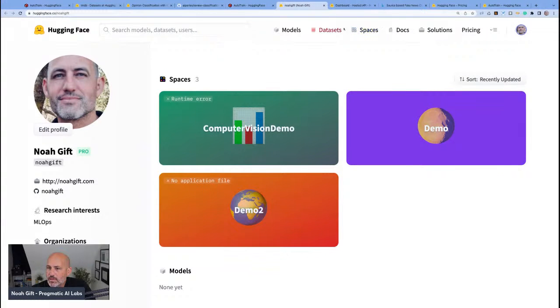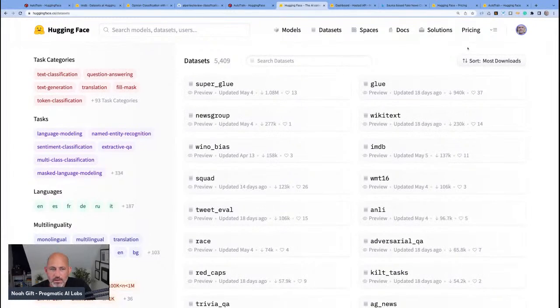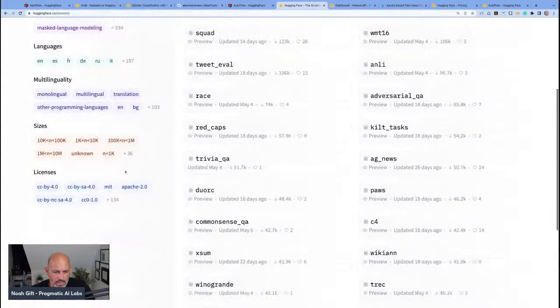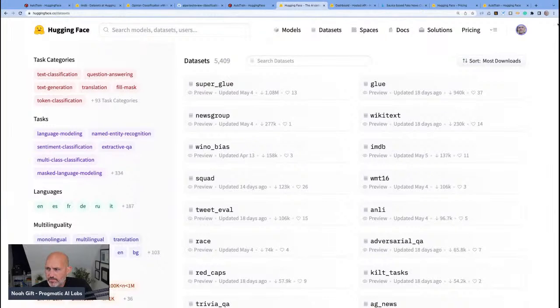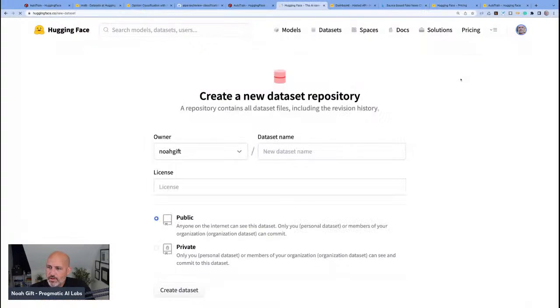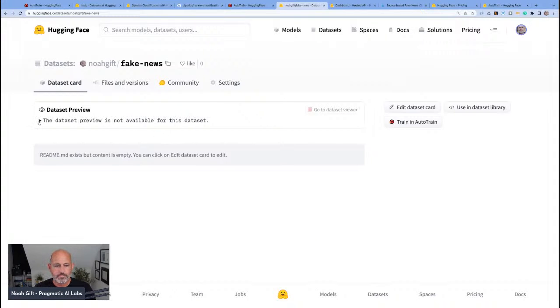We have datasets. I haven't used datasets yet. I guess we could look into how I would upload datasets to Hugging Face. That's a good question, actually. How would I do this? So let's see here. New dataset. If I go to new dataset, let's try this. We'll call this fake news, and this will be Creative Commons. I'm going to go ahead and create a dataset, and then all I'm going to do is upload the data that I had earlier.